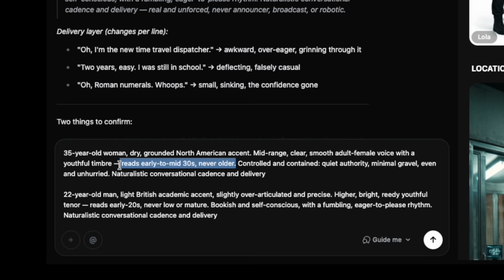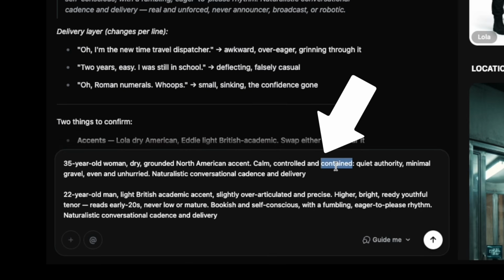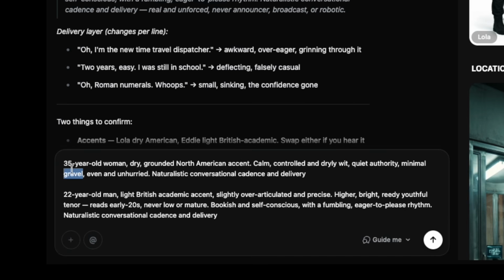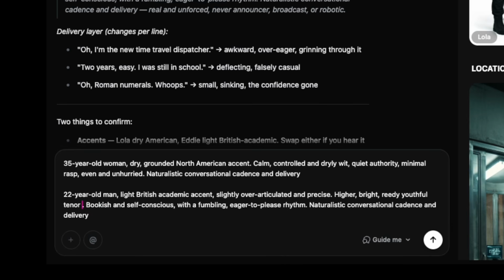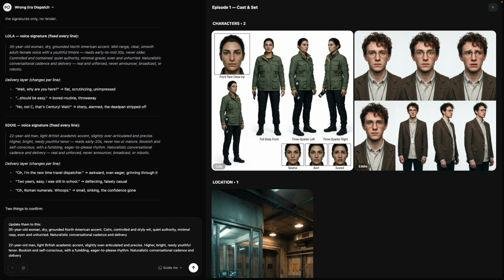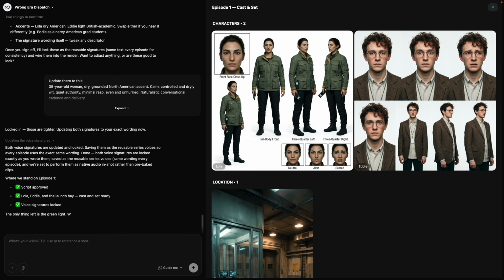So it's trying to respond to my feedback. So it says reads early, mid to 30s, never older. That's not really a good part of the prompt. Controlled and only contain. Minimal gravel, let's say minimal rasp. So this is shorter, I like that. And then for him, we already have this, so we don't need to say this again. So if this doesn't work, it's on me. All right, now we're getting somewhere.